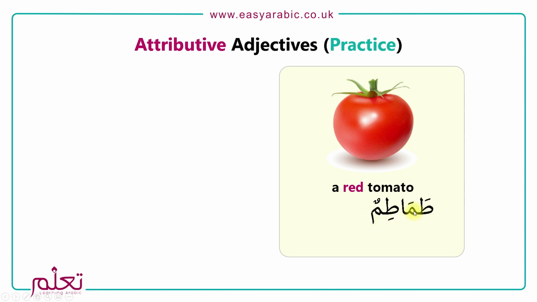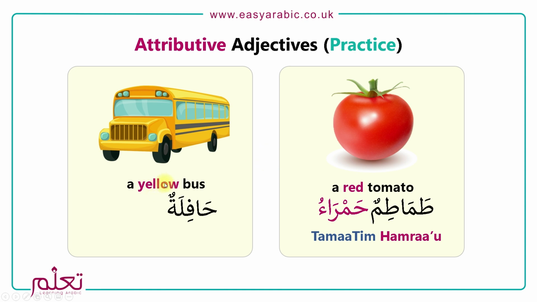So here it will be tomatimun hamra'u. Do one more. Here we've got a yellow bus. A bus is hafilatun, and the color for yellow was asfar. So we'll say hafilatun safra'u. Tomatimun hamra'u, hafilatun safra'u.